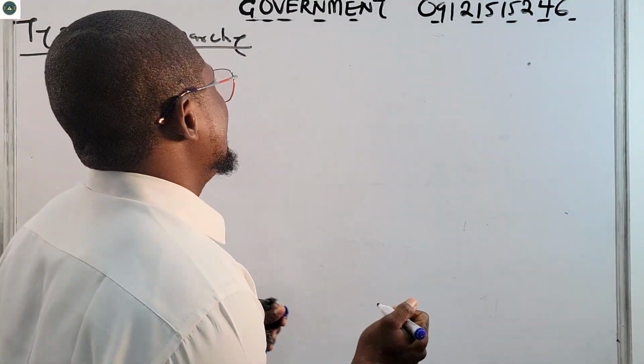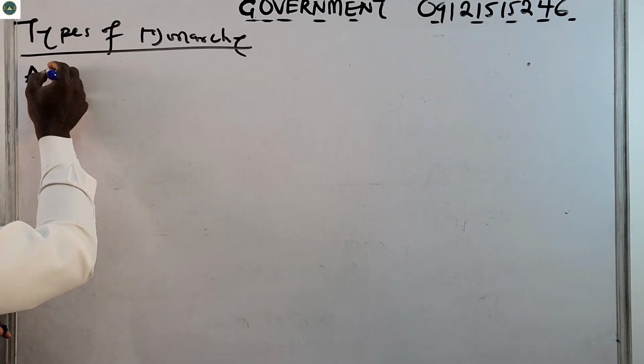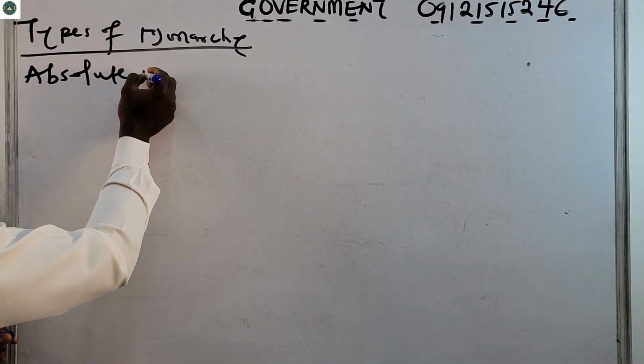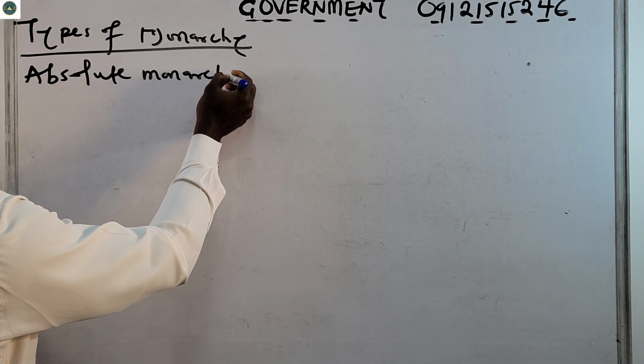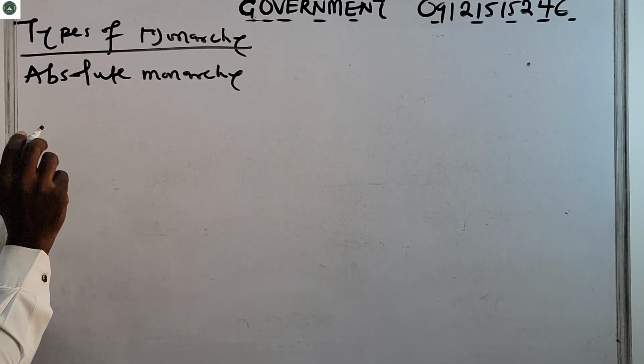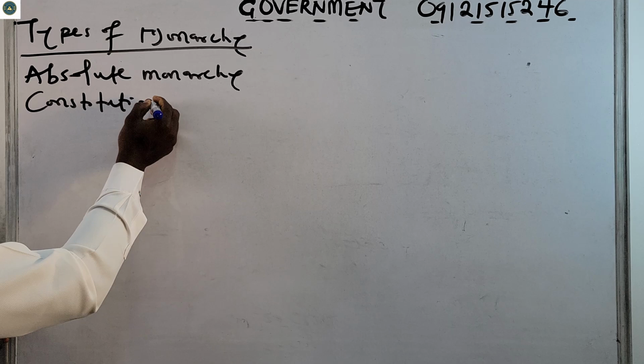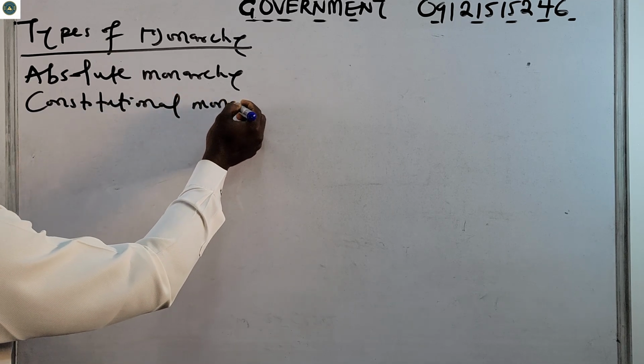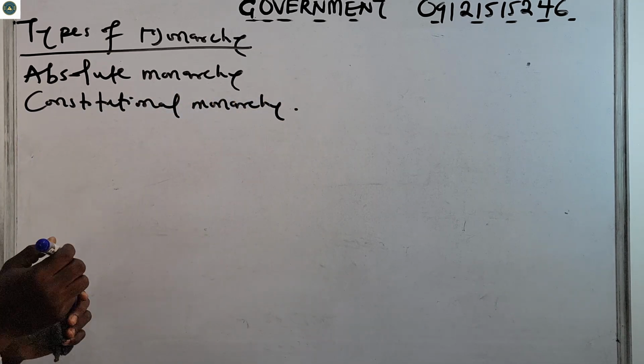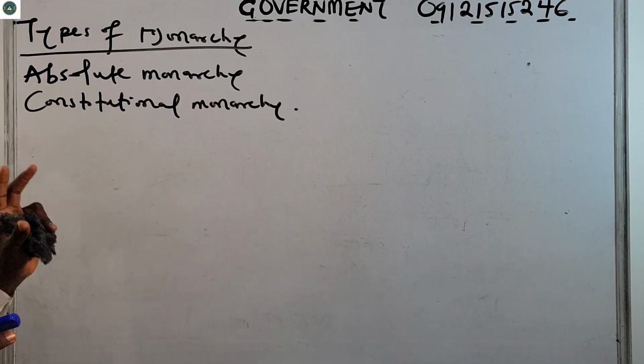Number 1 is absolute monarchy. Then number 2, we now have constitutional monarchy. So now let's talk about absolute monarchy.